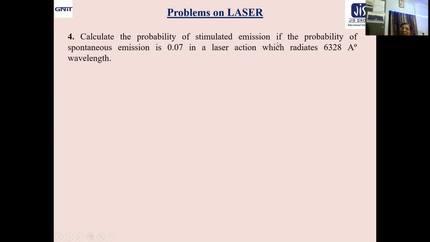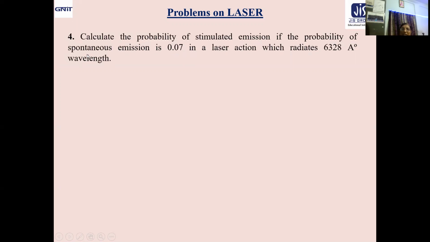Calculate the probability of stimulated emission if the probability of spontaneous emission is 0.07 in a laser action which radiates 6328 angstrom wavelength. So you are asked to calculate the probability of stimulated emission, that means B21.